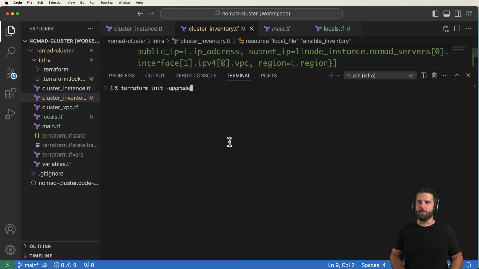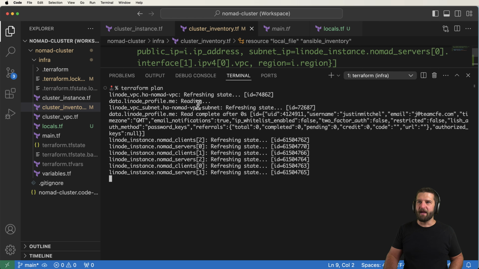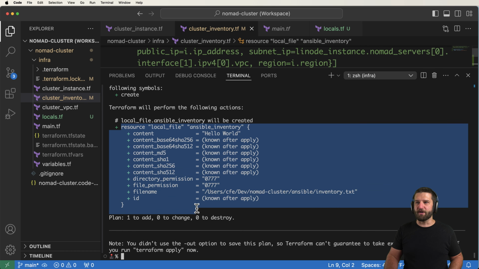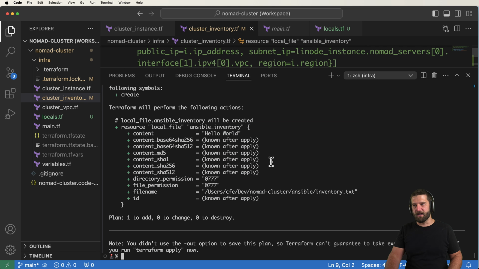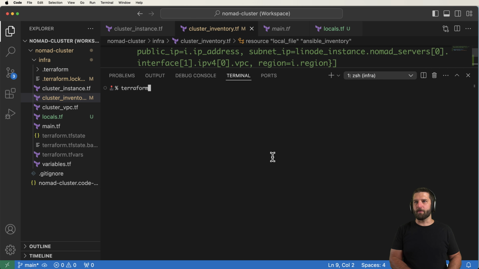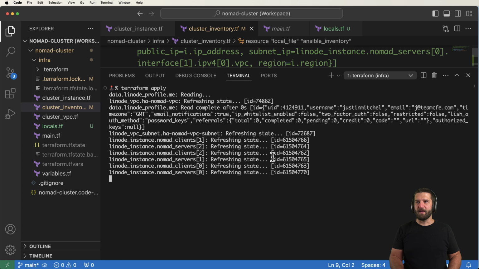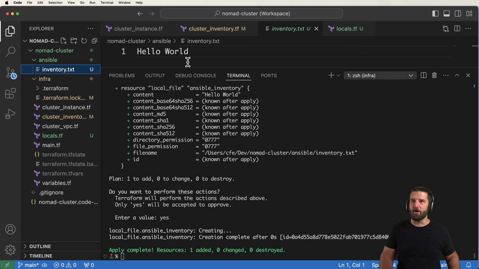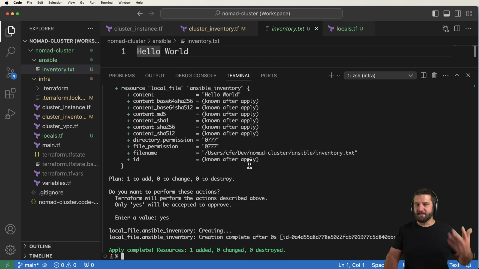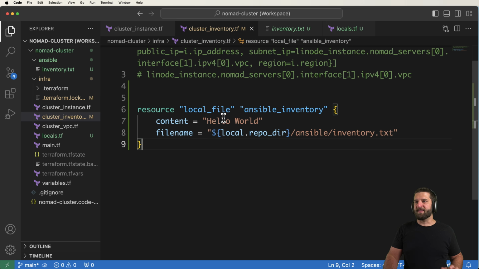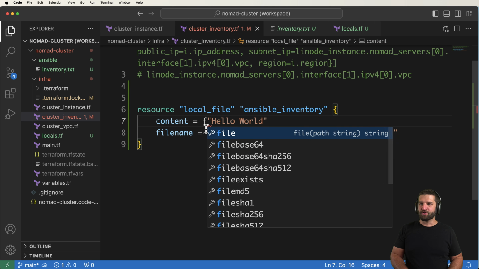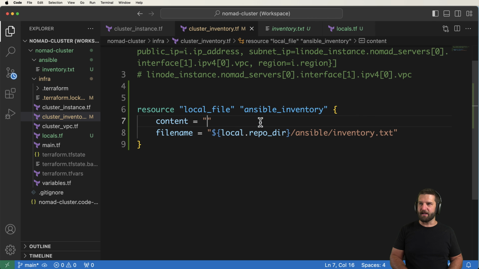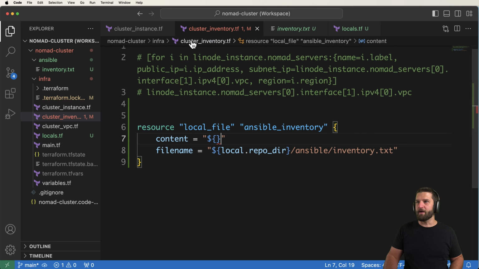There we go. So now, with it upgraded, I can do a plan, and we should be able to see that it's trying to create this file with that content of hello world. That is very, very simple. So now if I run terraform apply, hit enter, it's going to go ahead and create that file for me. So go ahead and say yes, and what do you know? Hello world. Great, so definitely on the right track here. But the thing is, this is just raw string content. Let's change this a little bit. So what I want to do is use some string substitution again. This time I'm just going to put in one item in here.